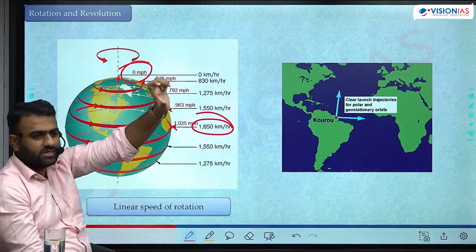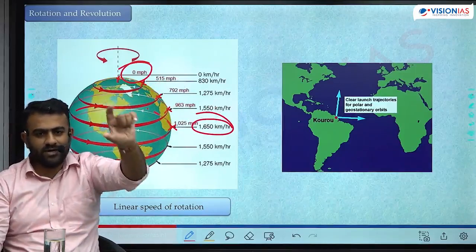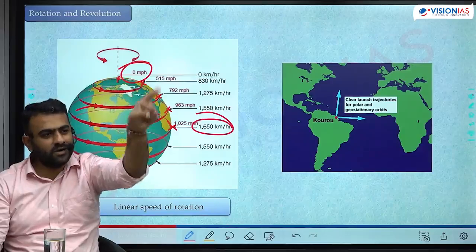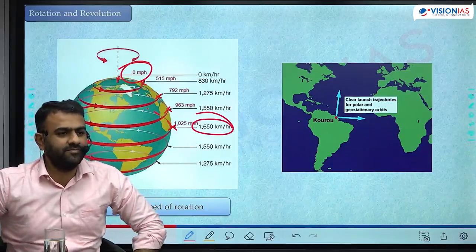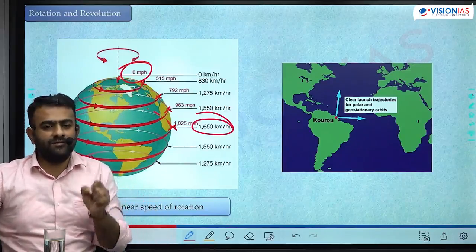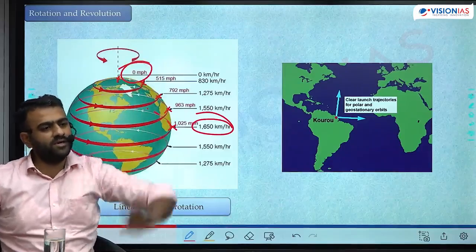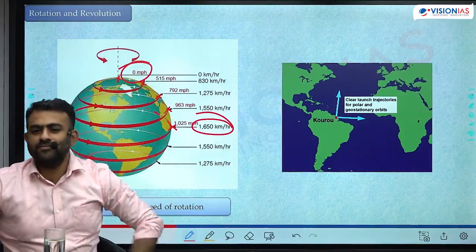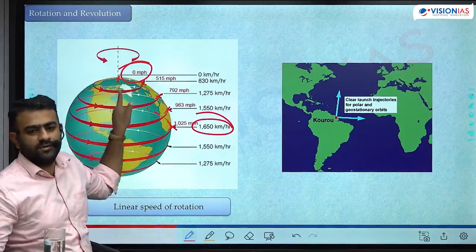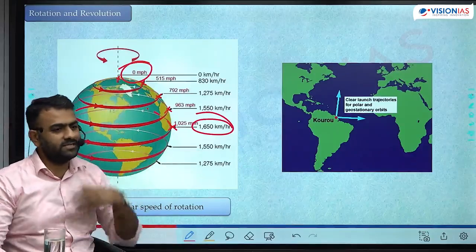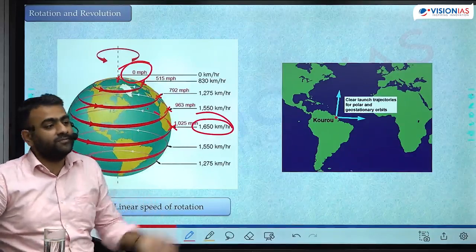So if you launch a rocket near to the equator, what happens? Even a stationary rocket that you have put on the launch pad is already in motion at the speed of 1650 km per hour. Pata nahi chal raha hai bas. The rocket will burn the fuel to overcome gravity. As it overcomes the gravity, it is just thrown into the space. There is a greater push. If you launch the same rocket near the poles, even if you overcome the gravity, the rocket is still stationary because it was not moving, right? Then you have to burn extra fuel to move it.